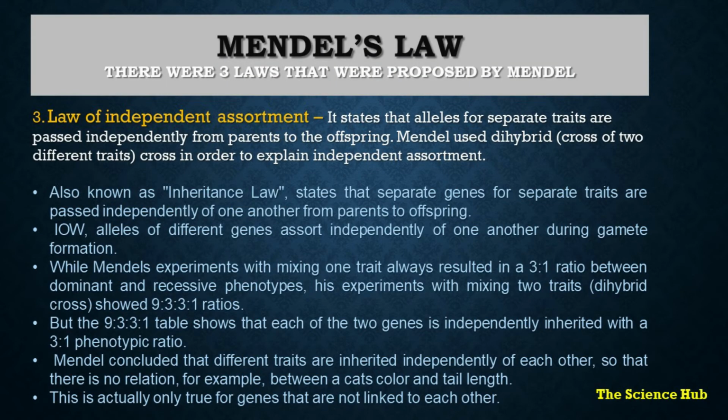The third law is the law of independent assortment. It states that alleles for separate traits are passed independently from the parents to the young ones. Mendel used the dihybrid cross in order to explain the law of independent assortment. It is also known as the inheritance law.